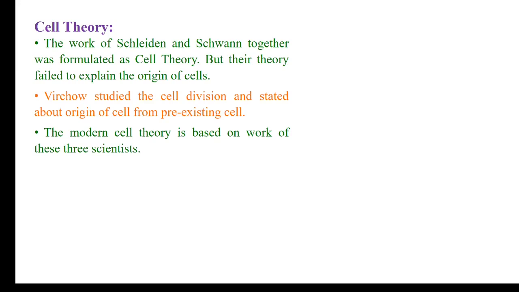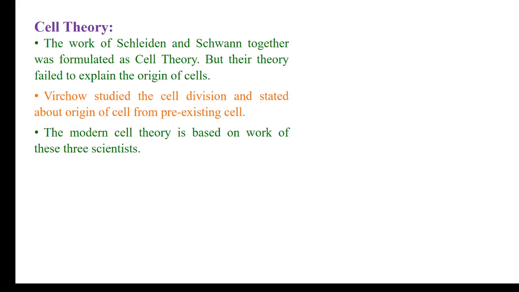One day both of them were having dinner together and they started discussing their research, and at that time they came to know that both of them were working in the same direction, and therefore they developed the cell theory by combining their work together. So the cell theory for the first time was designed by these two scientists, Schleiden and Schwann,